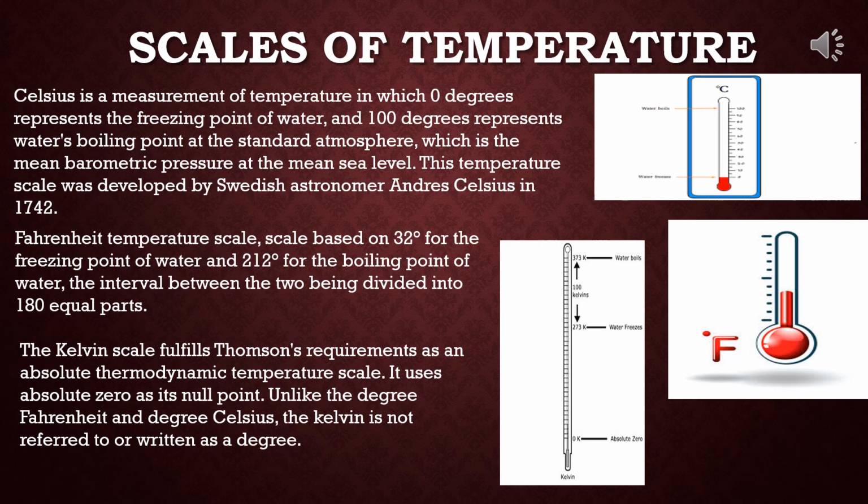Symbol of this is capital K. It may be noted that like Celsius or Fahrenheit scale, degree sign is not used in the symbol of Kelvin scale. If T degree Celsius be any temperature in the Celsius scale, then in the Kelvin scale, this temperature will be T degree Celsius is equal to T plus 273 Kelvin.